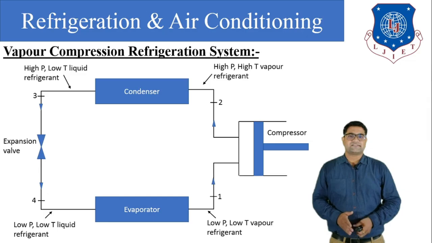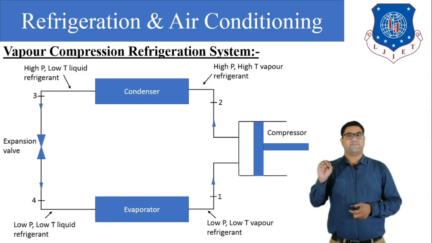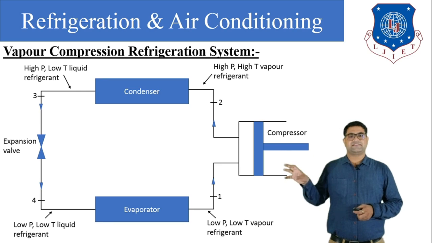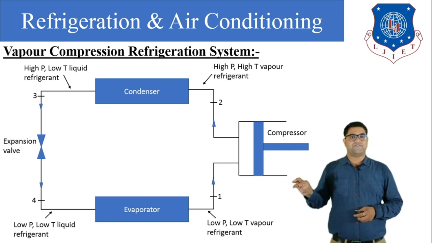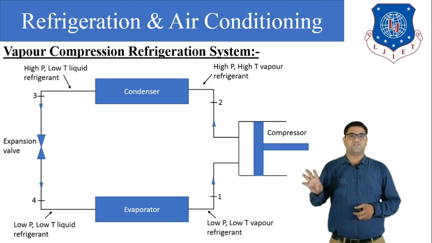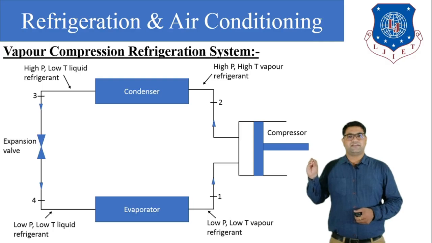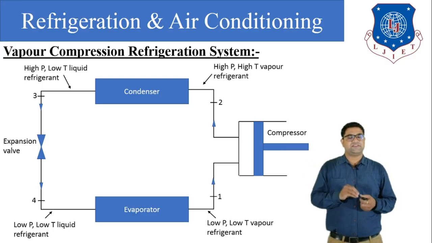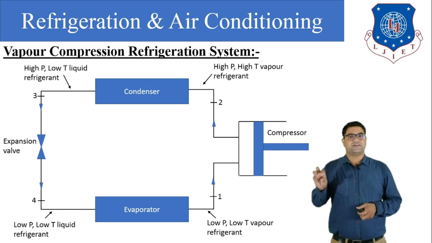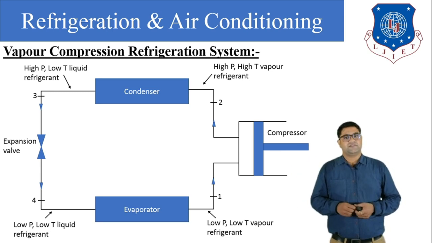Now our next and very important topic is the VCRS, vapor compression refrigeration system. Practically, this system is useful in all domestic refrigerators and all air conditioners. First of all, let us understand the meaning of the vapor compression refrigeration system and what the components used in it are. So let us start with the components.